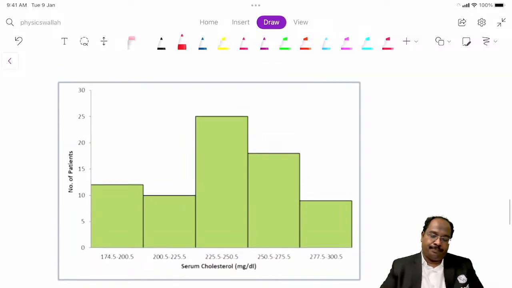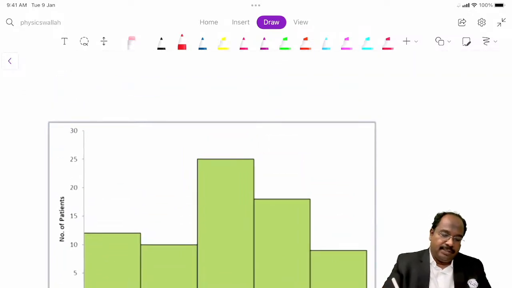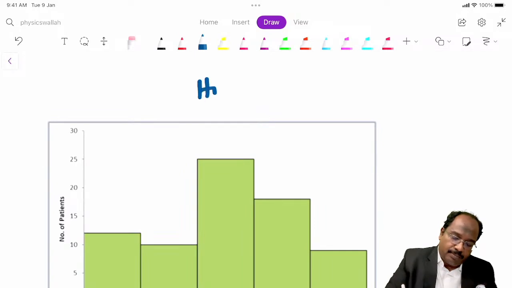What is this graph? This graph is called a histogram.